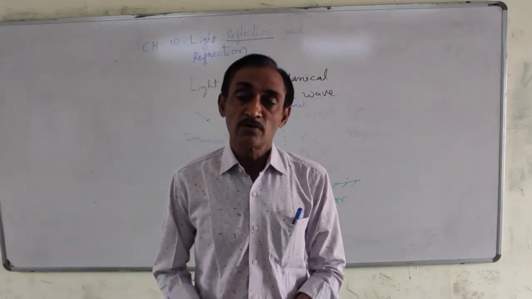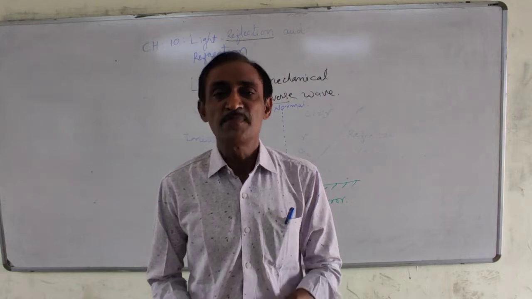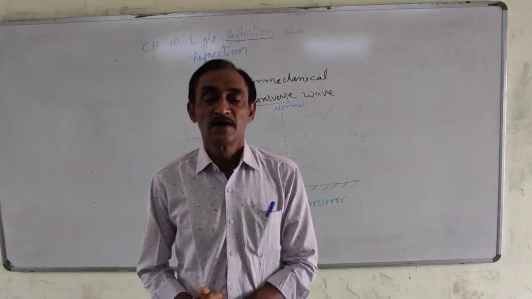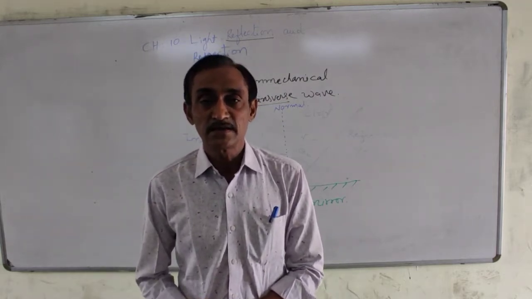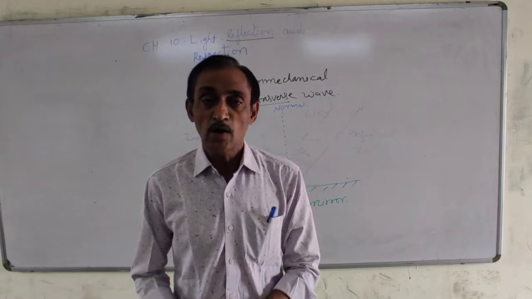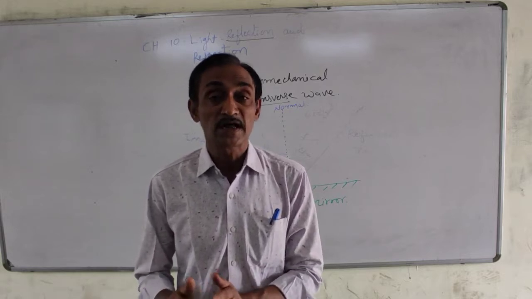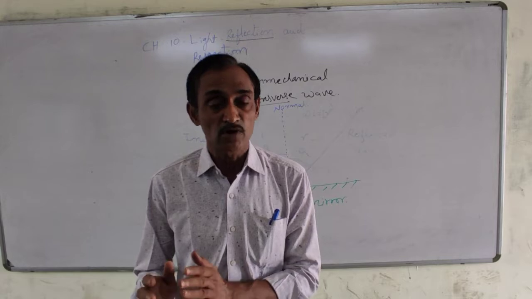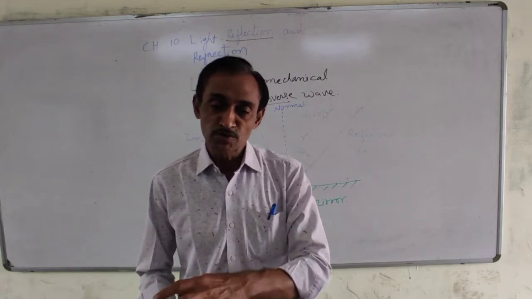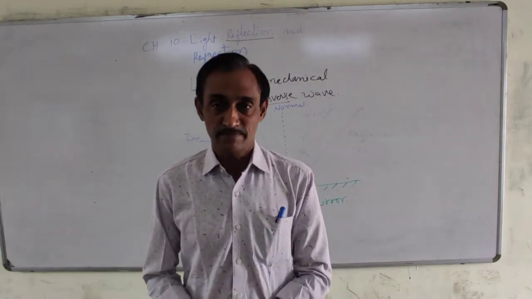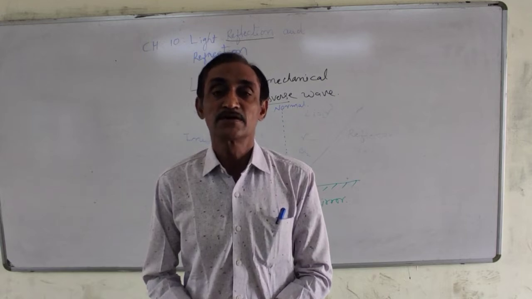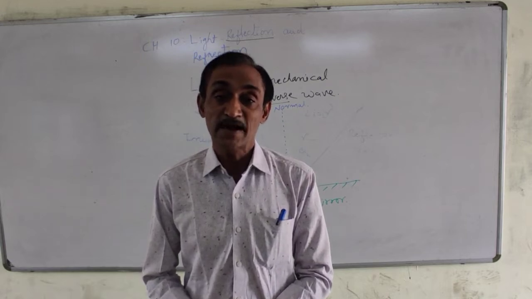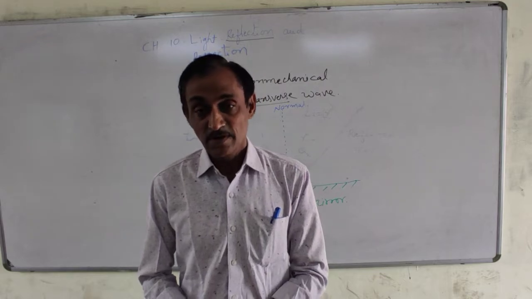Now I explain reflection of light. The basic definition is when light is incident on any opaque, that is non-transparent medium or surface, it bounces back in the same medium. This phenomenon is known as reflection of light.